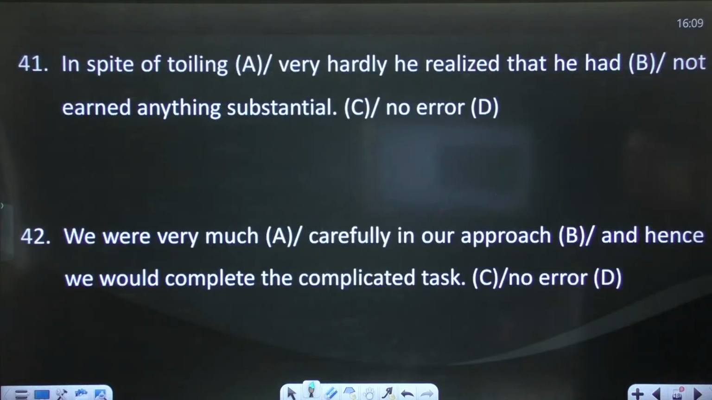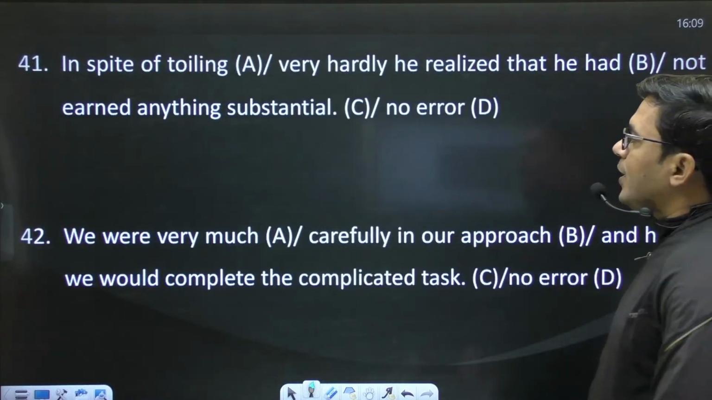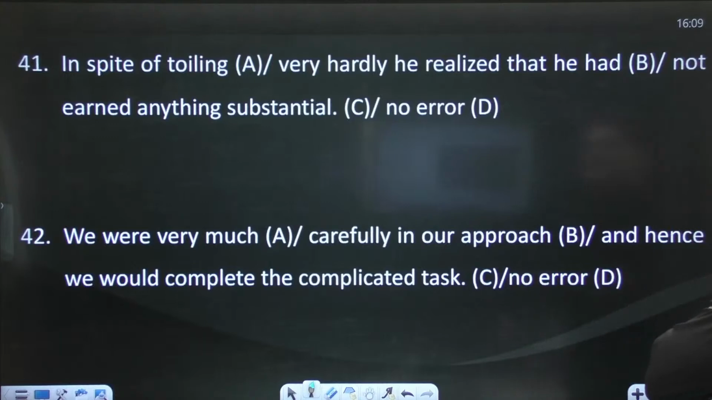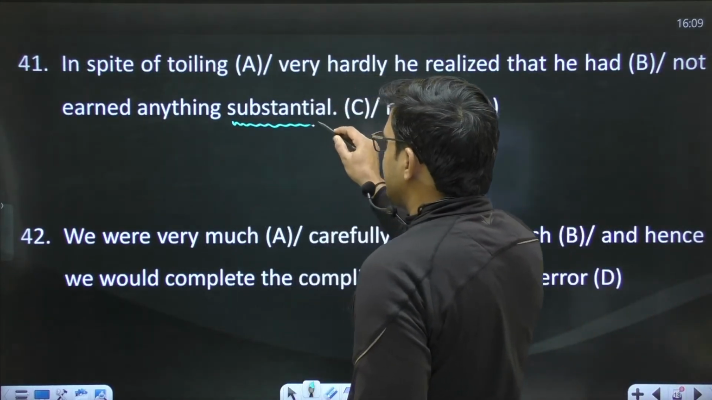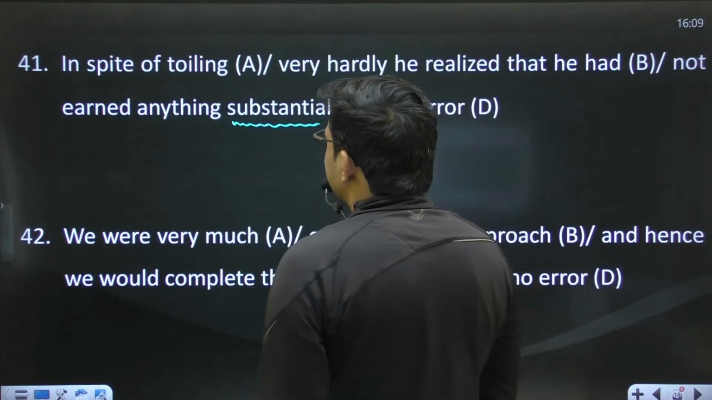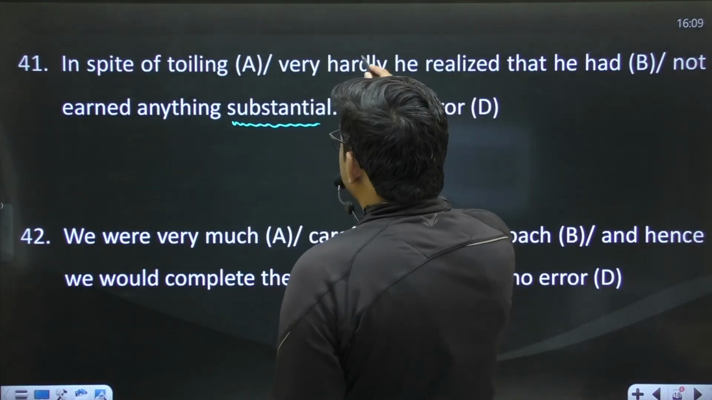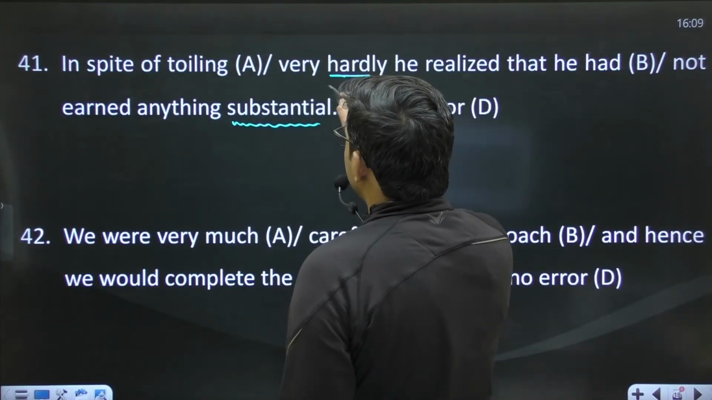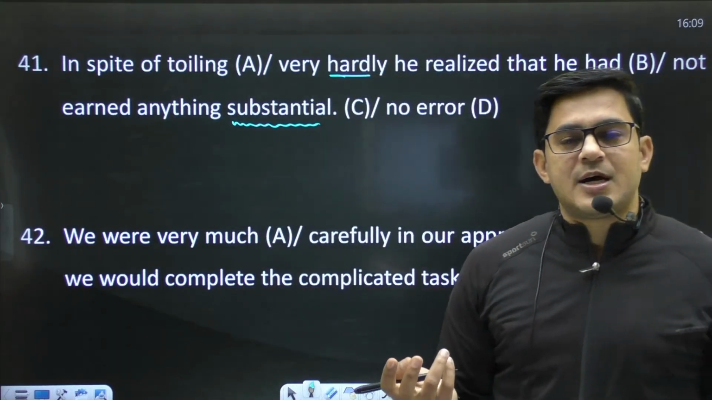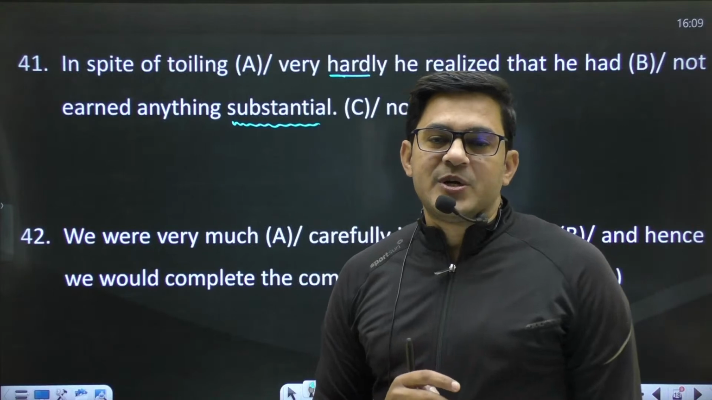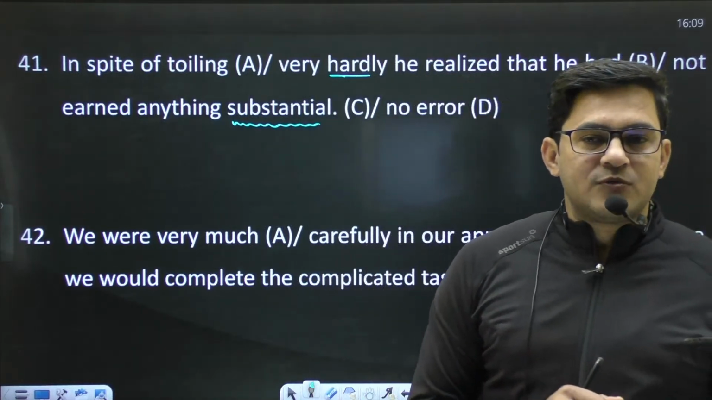Move to the next sentence. In spite of toiling very hardly, he realized that he had not earned anything substantial. The meaning of substantial is something that is necessary. In spite of toiling very hardly, you have to use very hard. You have two different words, one is hardly and the second one is hard, and you know the difference between the meaning of both the words.